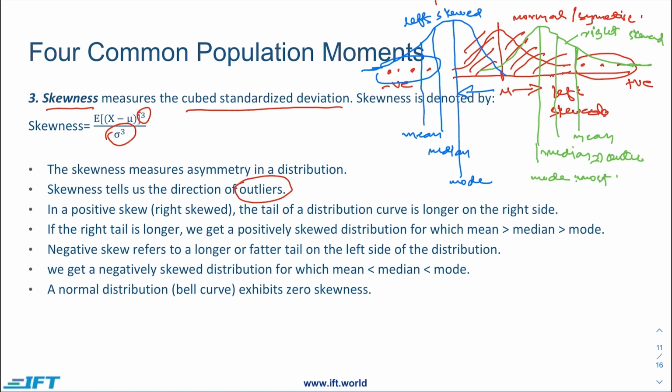Simply putting it, if the right tail is longer, then we get a positively skewed distribution like this green one, and if there is negative skew on the left side, then it would be referred to as a left skewed distribution. Now these tails where we have more observations are referred to as fat tails.